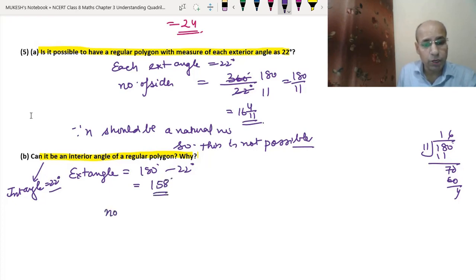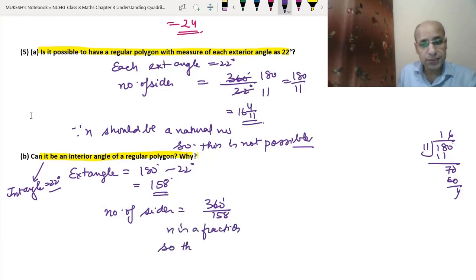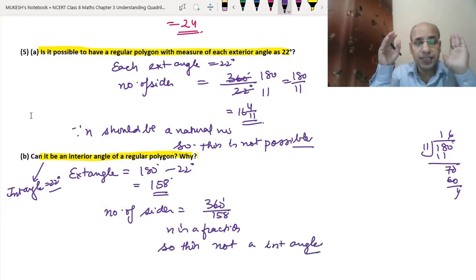So the number of sides equals 360 degree divided by 158. So n is a fraction here. So this is not an interior angle. So 22 degree is neither an exterior angle nor an interior angle of any kind of polygon. I hope this is clear to you.